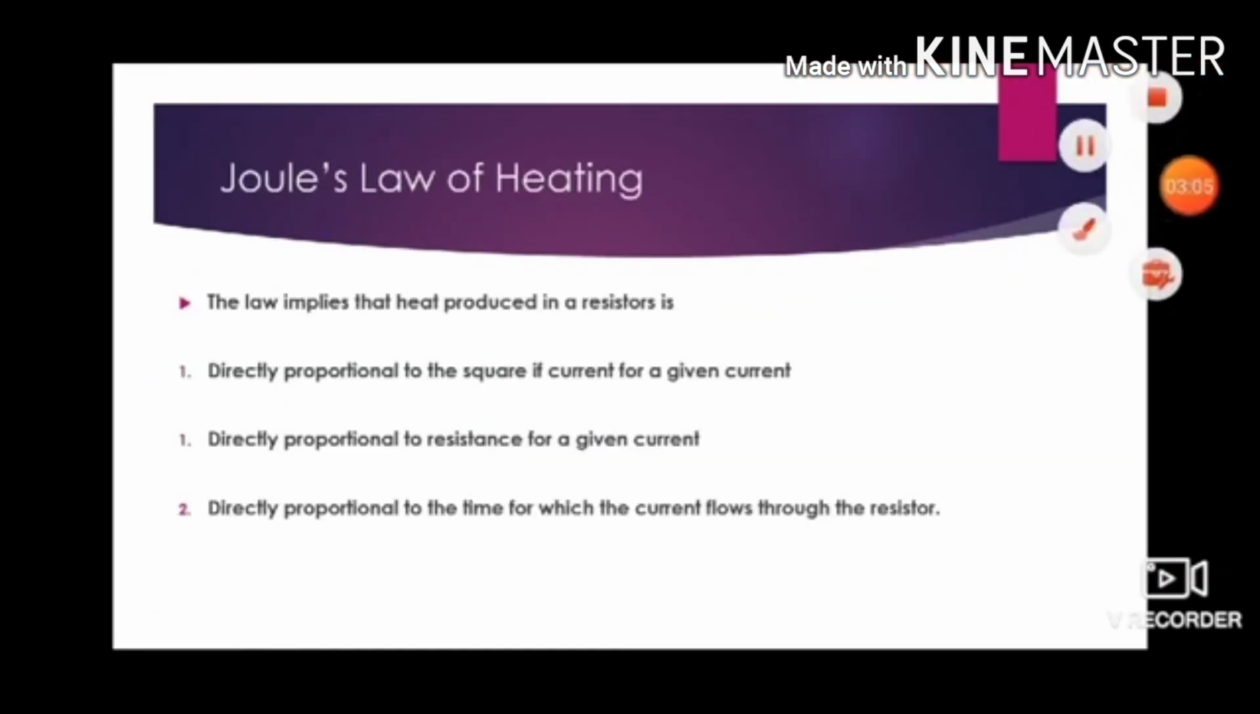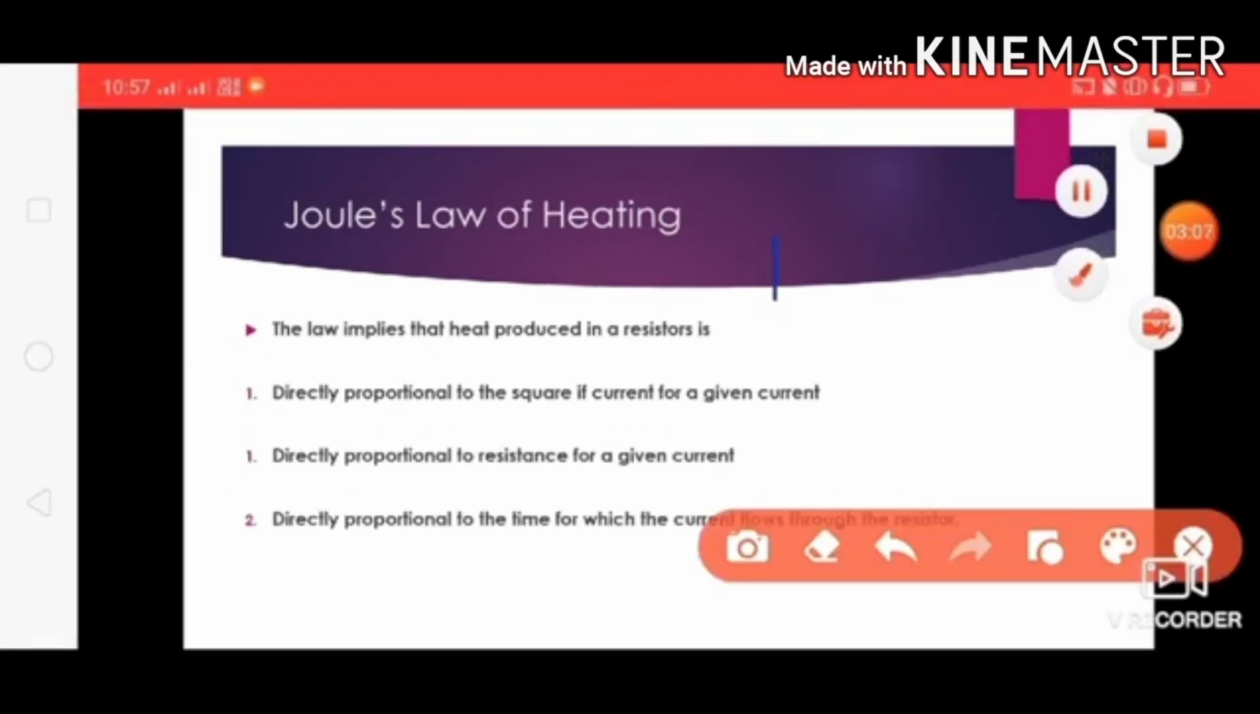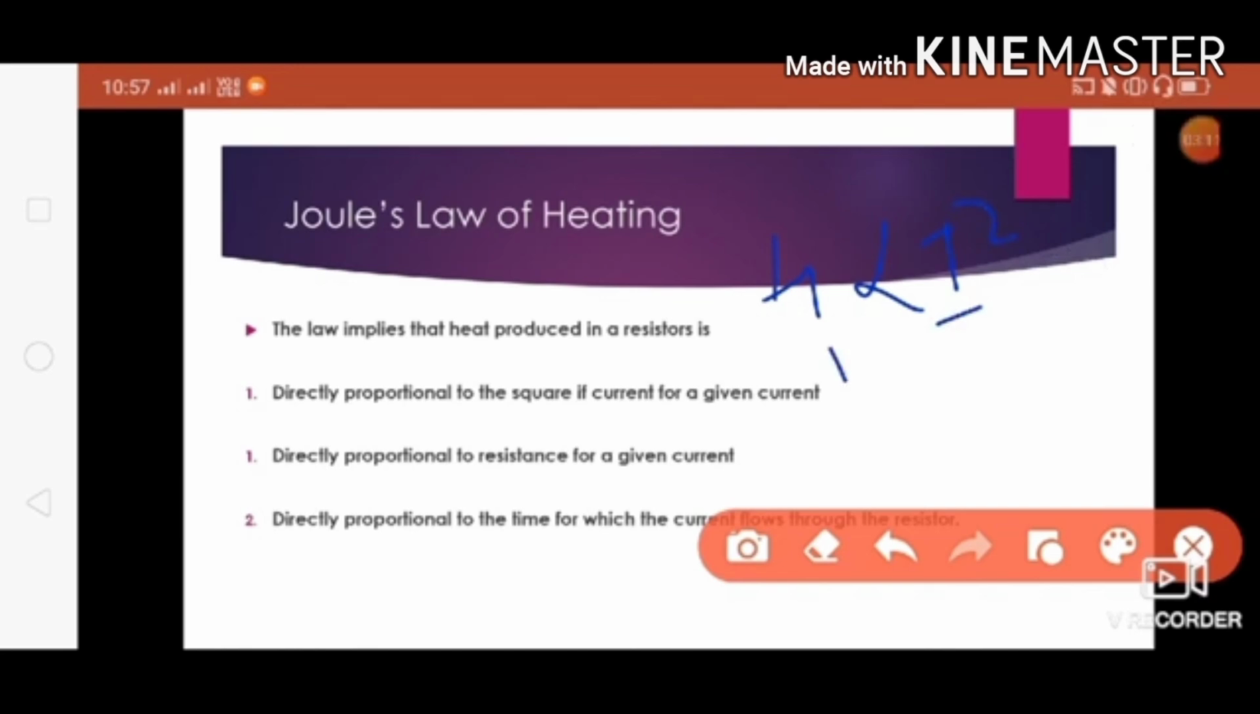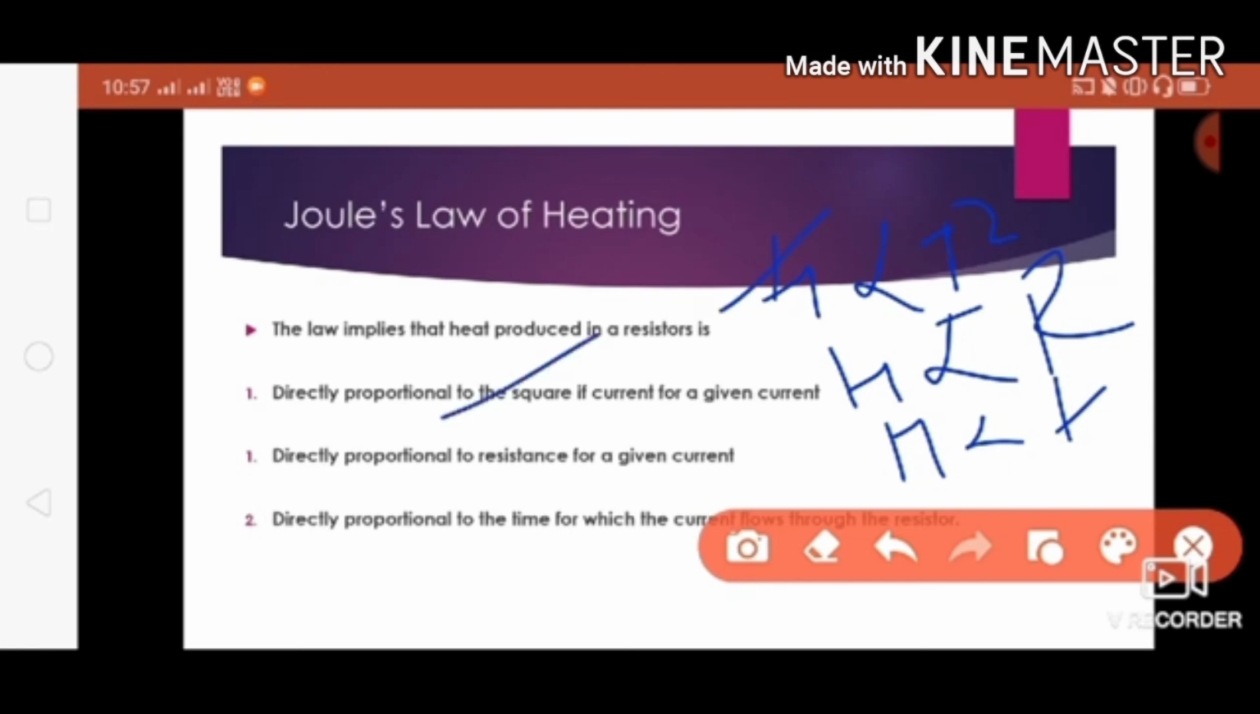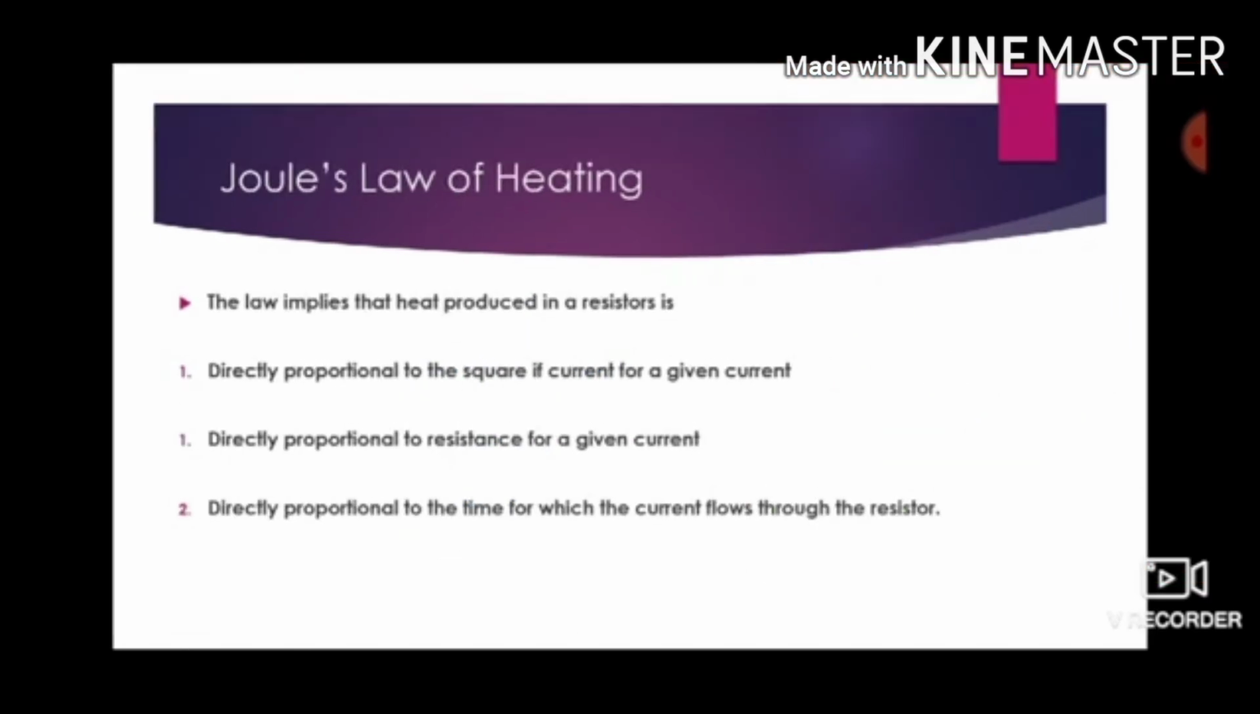Joule's law of heating states that heat is directly proportional to the square of the current, heat is directly proportional to resistance, and heat is directly proportional to time. So this is exactly Joule's law of heating. The law implies that heat produced in a resistor is directly proportional to the square of the current for a given resistance, directly proportional to the resistance for a given current, and directly proportional to the time for which the current flows through the resistor.